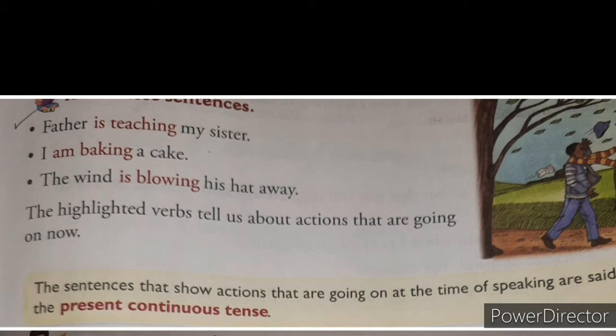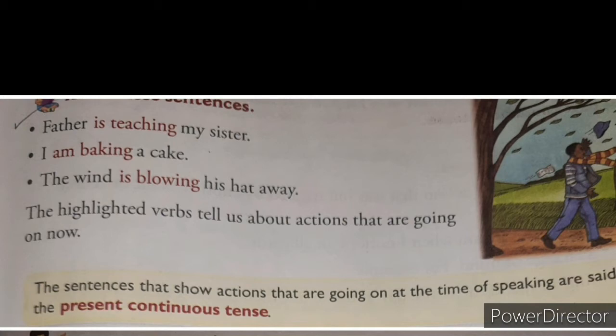In continuous tense, maybe present continuous tense or past continuous tense or future continuous tense, for the main verb we add ing. In the first sentence, is teaching. These two words indicate that this sentence is in present continuous tense. Now, is is the to be verb which we write in the present tense, and teach is the main verb, and for that ing is added, means teaching. In continuous tense, for the verb we add ing. So, father is teaching my sister. This sentence is said to be present continuous tense.